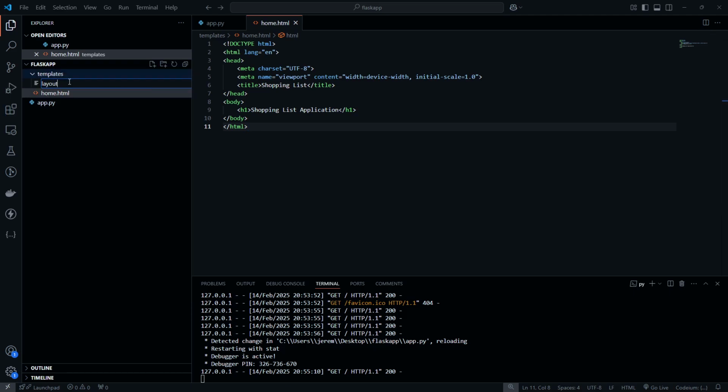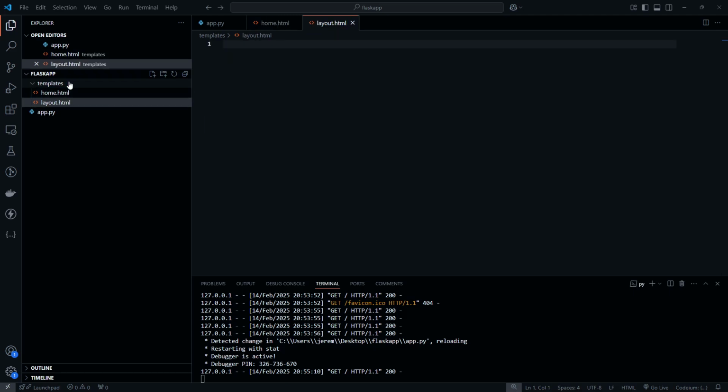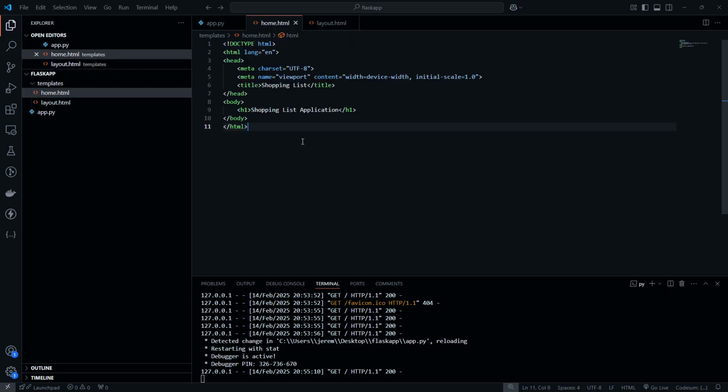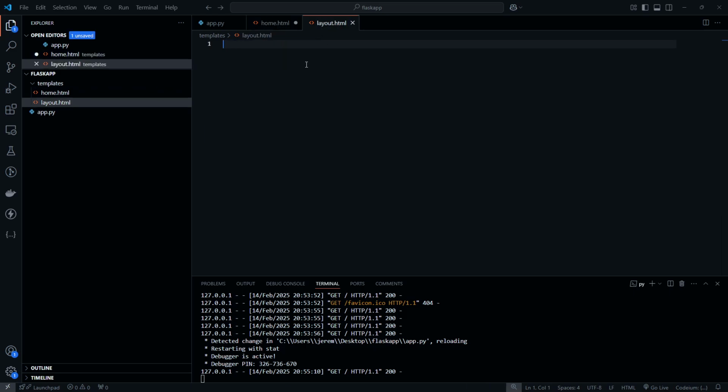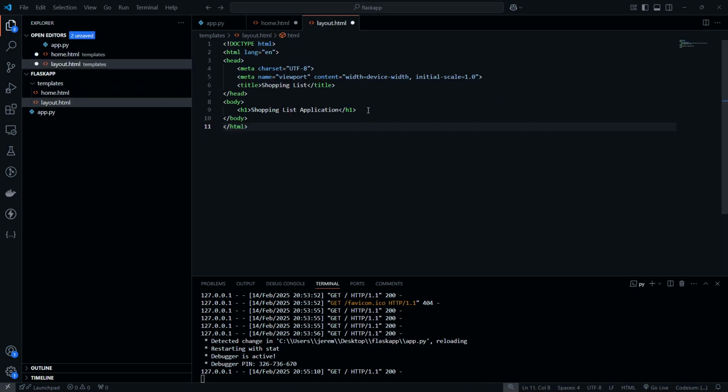So, as I mentioned earlier in the slides, we're going to create a layout.html. Let's copy everything here, and what we're going to do is this right here. So we're going to create a block content, end block, and that looks good.